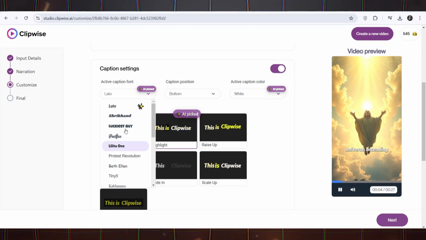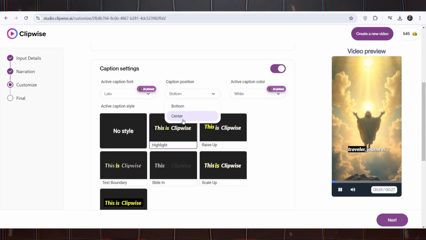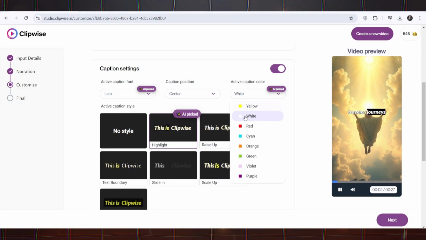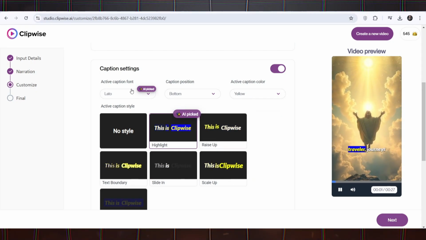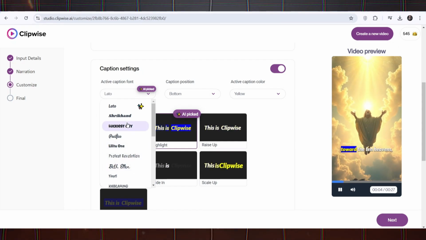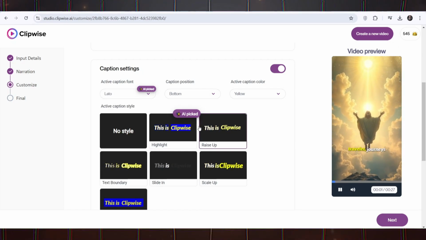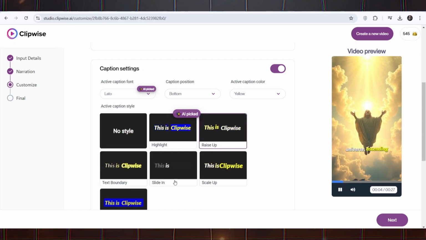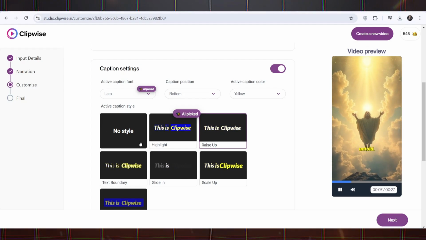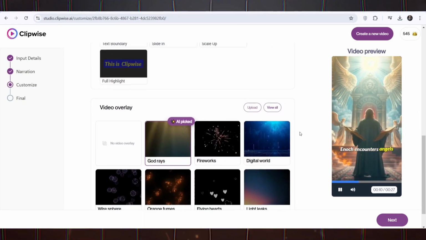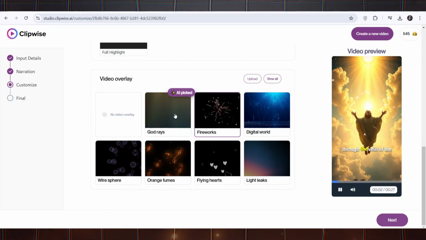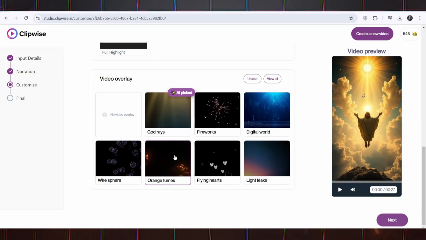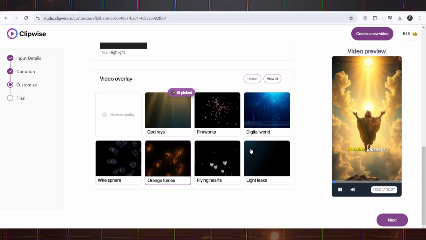Adjust video speed. In this section, you can slow down or speed up the video. If your video is educational or a story, it is better to set its speed to medium or slow. If you want the video to be exciting and dynamic, you can increase its speed. Caption settings. In this section, you can select the active caption style to display the text in an attractive way in the video. Choosing the right subtitle helps improve user interaction, especially for people who watch videos without sound. Adding special effects, video overlay.